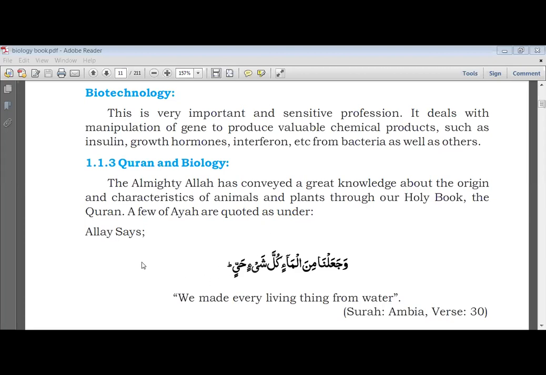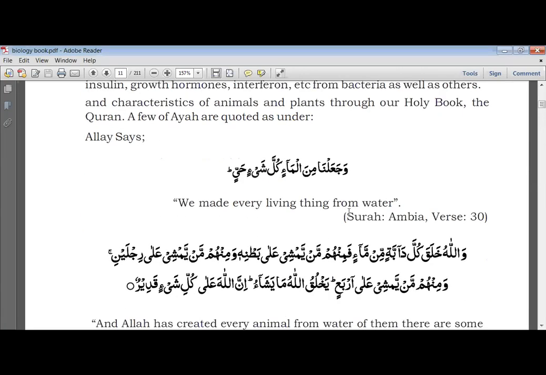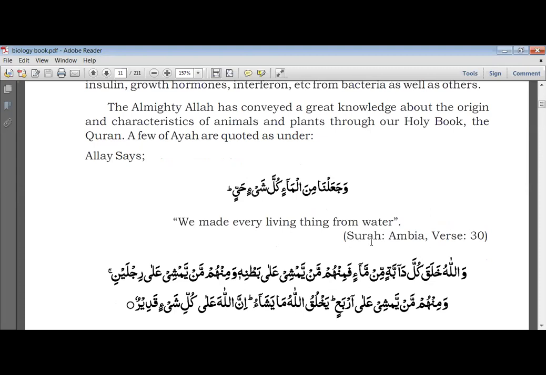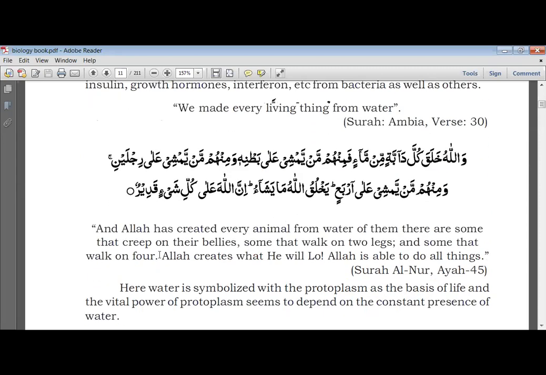Allah says, "We made every living thing from water." Surah Anbiya, verse 30. So in the Quran, in Surah Anbiya, verse number 30, Allah Almighty told us that we made everything from water. It means every living thing is made from water. Okay, now, yes, continue.